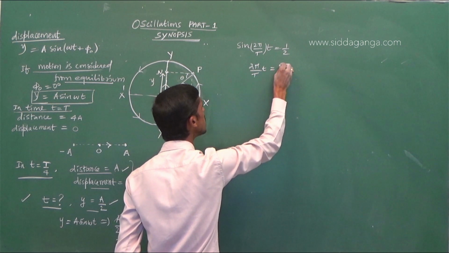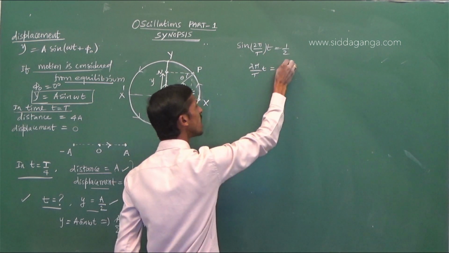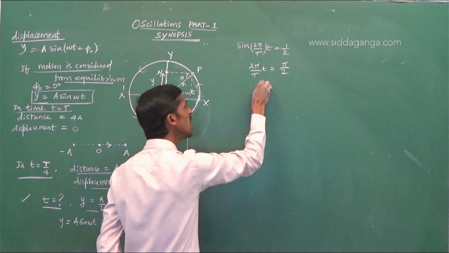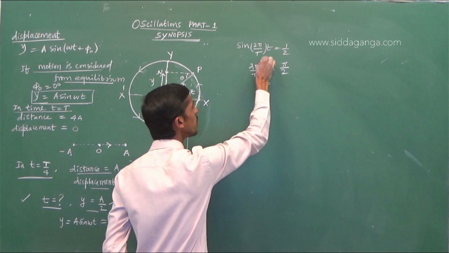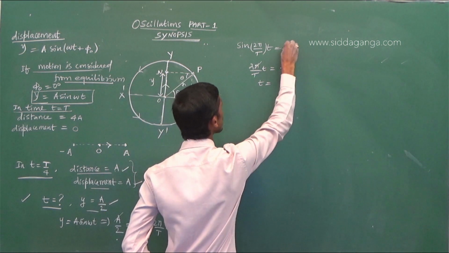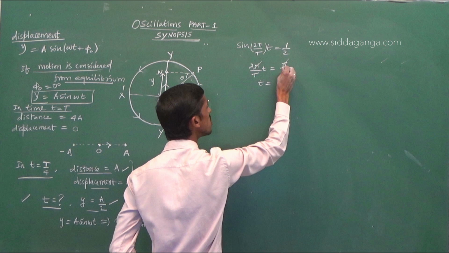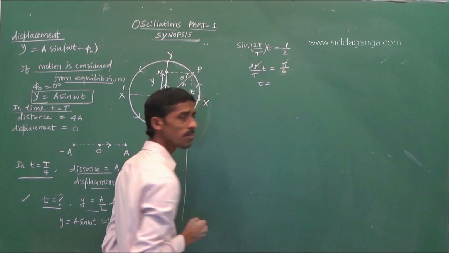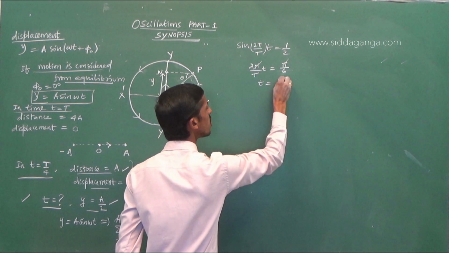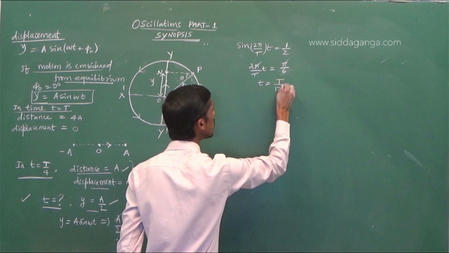Sin theta is equal to 1 by 2. Theta is equal to sin inverse of 1 by 2. What is sin inverse of 1 by 2? Sorry, for what angle will sin be 1 by 2? Sin 30, that is pi by 6. So t is equal to capital T divided by 12.